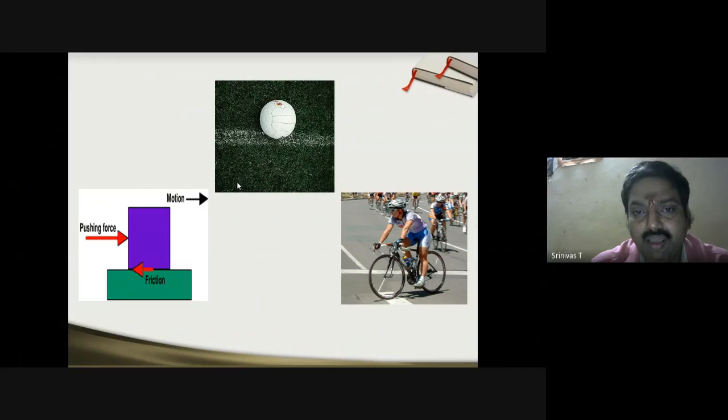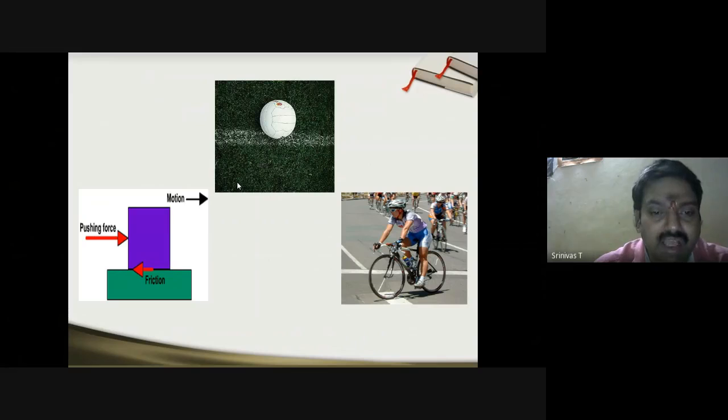Though they are not visible, on the surface of the ball as well as on the surface of the ground, it is small grass that is present. Between the grass and the surface of the ball, there exists friction force, which is because of the contact forces. That is, the irregularities will be interlocked. Because the irregularities interlock with each other, the ball comes to rest after moving a certain distance.